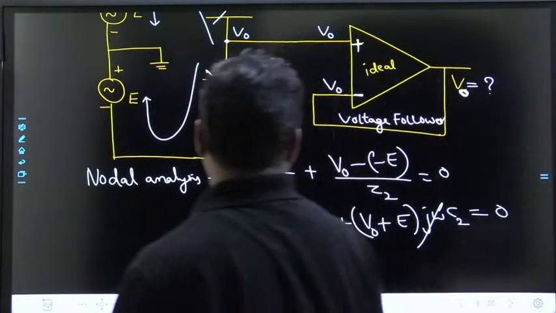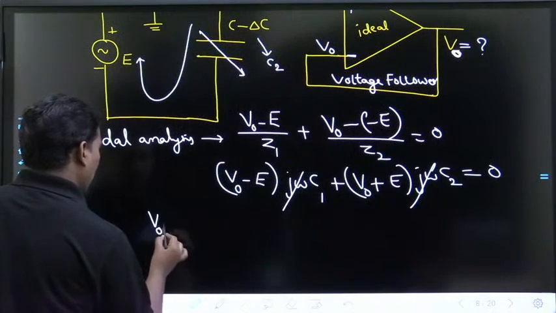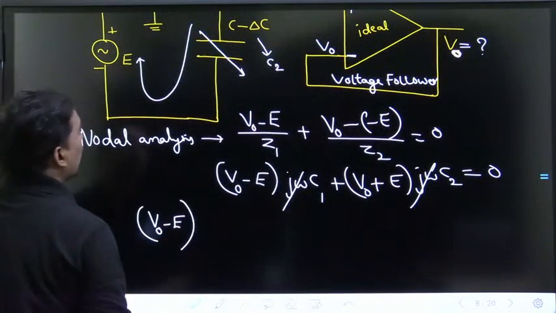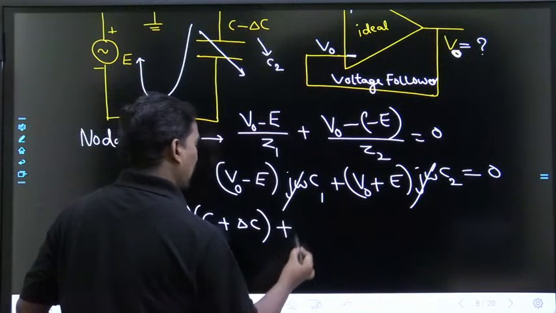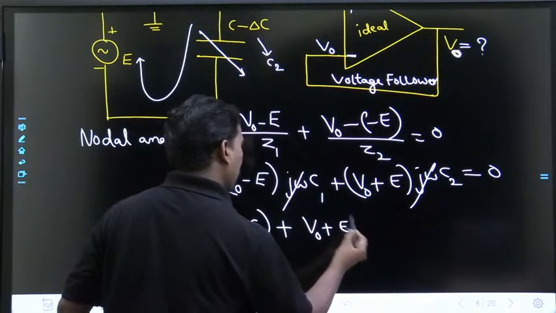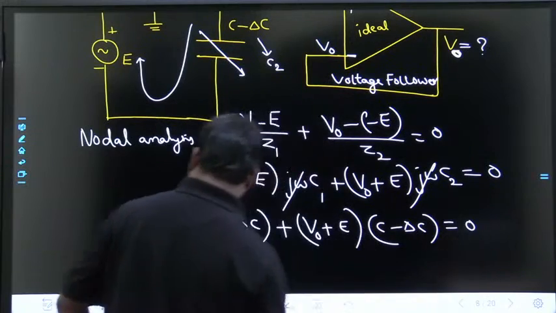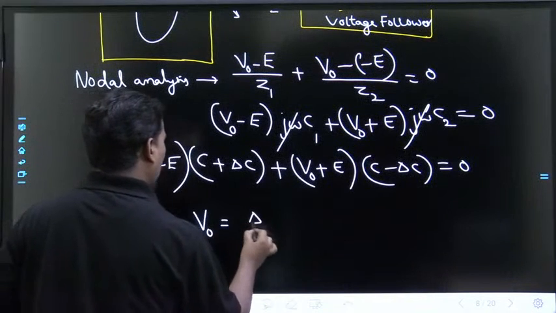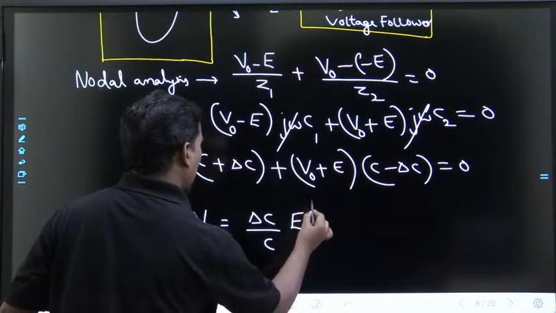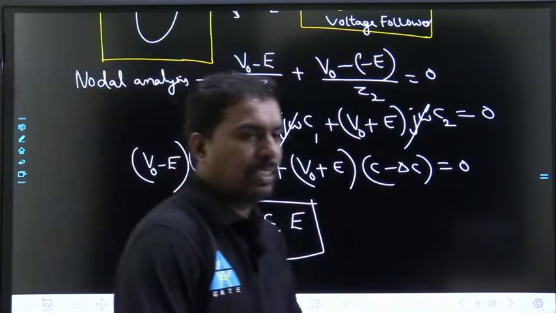So what is the answer? (V naught minus E) C1, where C1 is C plus delta C, plus (V naught plus E) times (C minus delta C). If you solve, you are going to get V naught equal to delta C by C into E. That is the answer. Am I right?